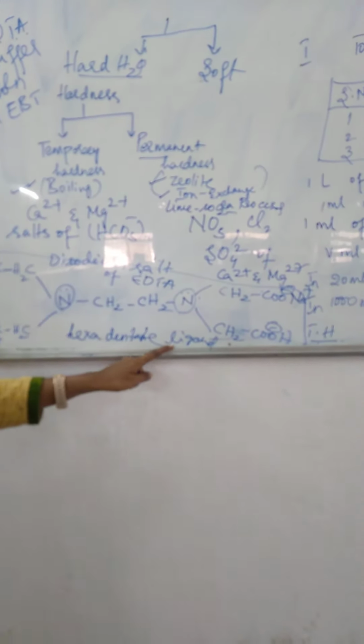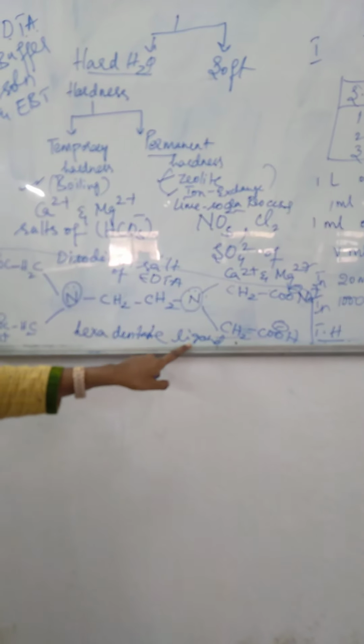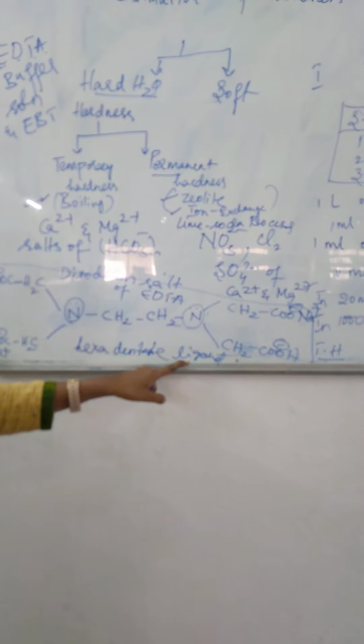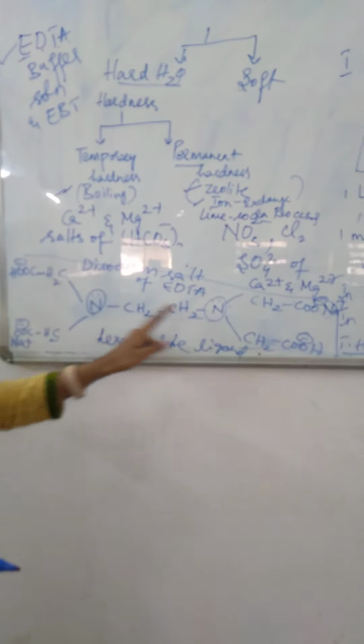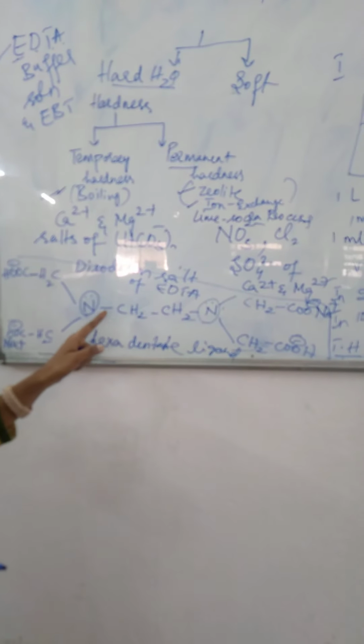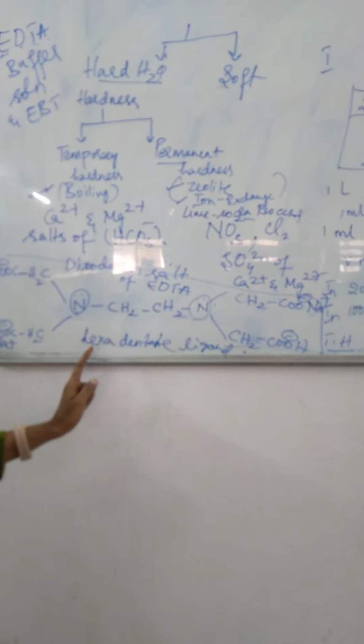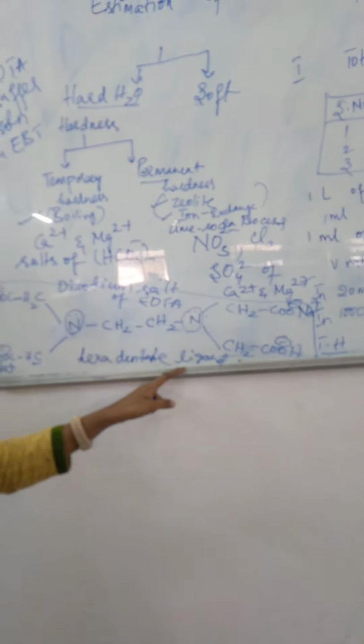What is meant by a ligand? A ligand is a group which has the capacity to donate a lone pair of electrons. How many such groups are there here? Four and two, so four plus two, six such groups. Hence this structure is called a hexadentate ligand.